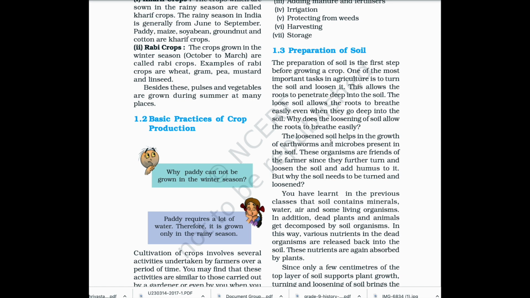The loosened soil helps in the growth of earthworms and microbes present in the soil. These organisms are friends of the farmer since they further turn and loosen the soil and add humus to it. But why does the soil need to be turned and loosened?